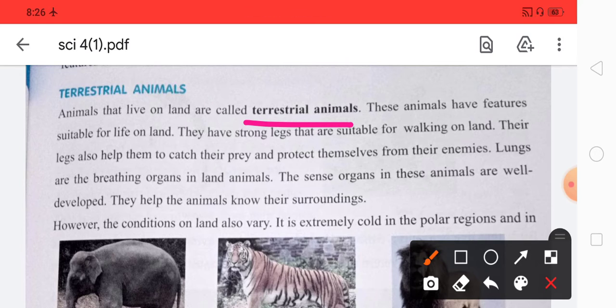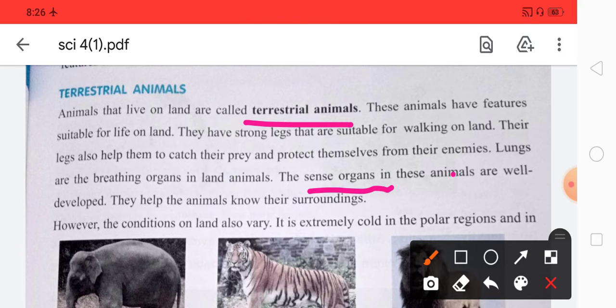They have strong legs that are suitable for walking on land. Their legs also help them to catch their prey and protect themselves from their enemies. Lungs are the breathing organs in land animals, and the sense organs of animals are well developed. So they help the animals know their surroundings. Which ones? The sense organs.